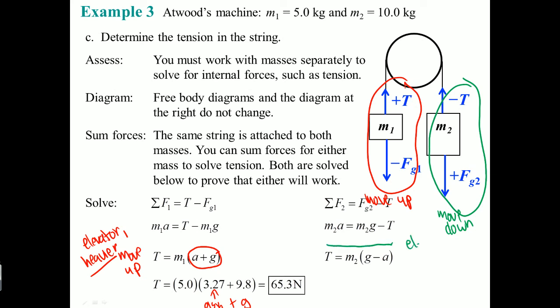So on the elevator problem, if you move down, you're going to feel lighter, right? Because this is going to be subtracting. So this is the a_sys, and this is g. And it's going to be subtracting because that's your apparent weight. So the tension force here is still going to be the same, 65.3. Notice, either way, you still get the same value, right? It's just one is adding if you're going up, and one is subtracting if you're going down, right? But there you go. Those are everything that you need to know about pulley part 1.